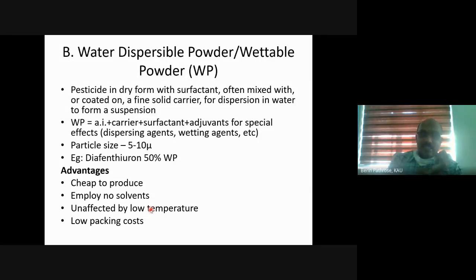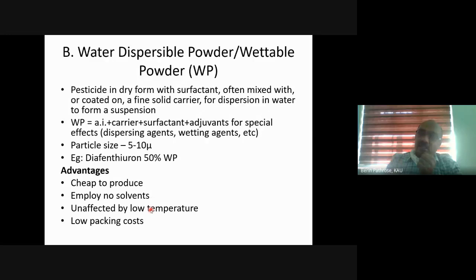So the definition of a WP formulation is a pesticide in dry form. That means it is a solid formulation containing a surfactant, because it has to be sprayed. That is the major difference between dust and wettable powder. Dust does not have a surfactant at all.